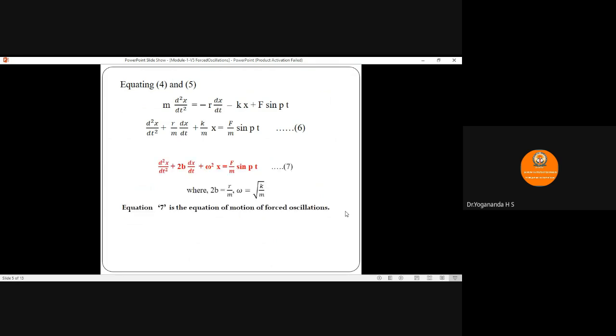We can write the above equation as d square x by dt square plus 2b into dx by dt plus omega square into x equals F by m sin pt, where 2b equals r by m and omega equals root of k by m. This equation, equation number 7, represents the equation of motion of forced oscillations.